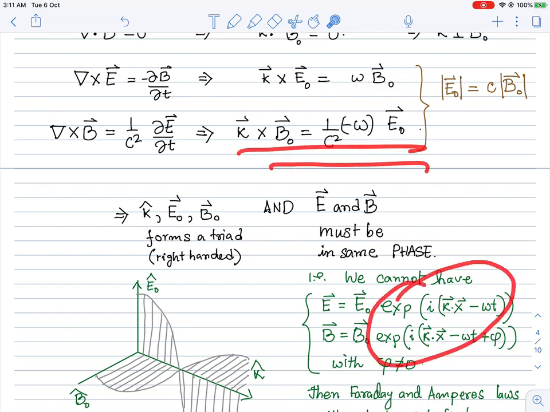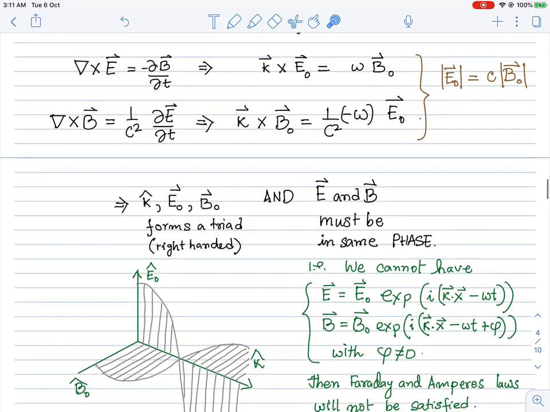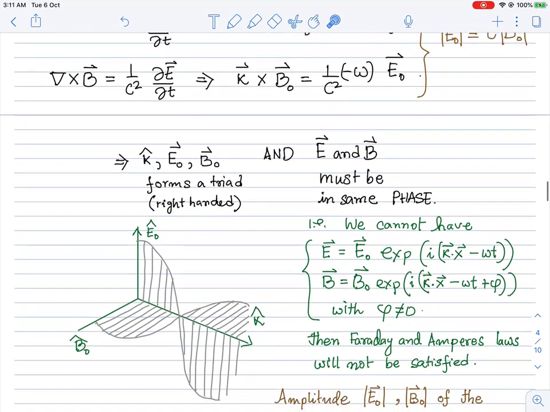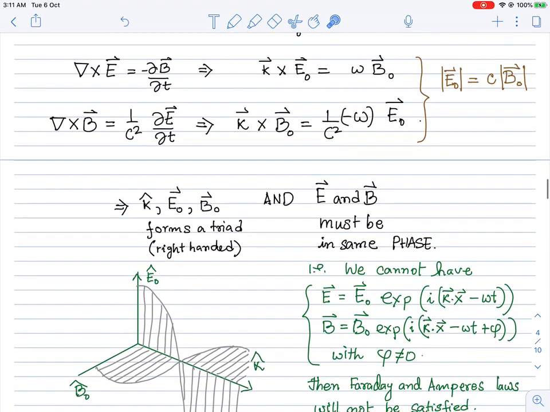If we want these terms to cancel out in this equation for Faraday's law and Ampere's law, then it must be that there cannot be any additional phase here. Otherwise, that would be a problem. So basically, here we are talking about the simplest set of solutions.